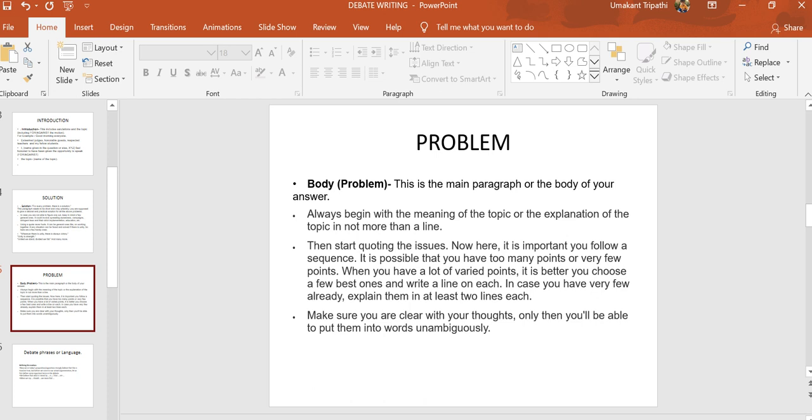You may have too many points and a lot of varied points, but it is better to choose the best one and write a line on each. In case you have very few points, explain them in 2 lines each. Make sure that your thoughts are clear. Only then you will be able to put them into words unambiguously.